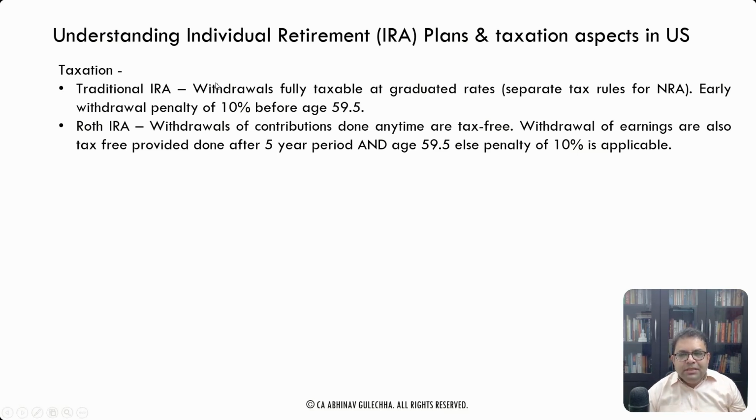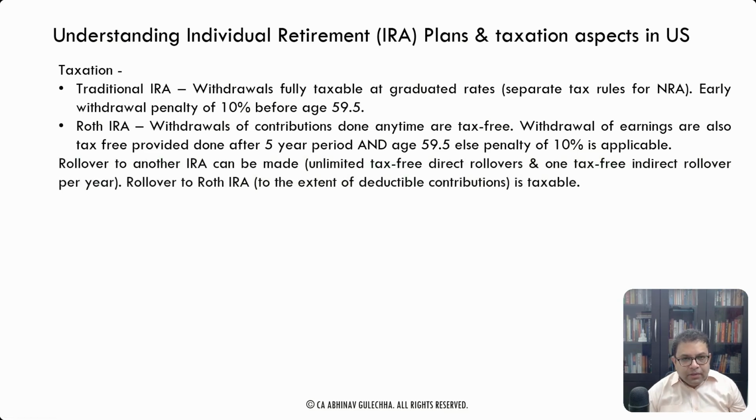So this is basically the taxation of traditional IRA and Roth IRA on withdrawal. Okay, rollover to another IRA can be made. For example, you hold an IRA with brokerage A, and you are moving to brokerage B. You can do a trustee to trustee rollover, which is basically called a direct rollover, and you can do it unlimited times in any tax year, and it is totally tax free.